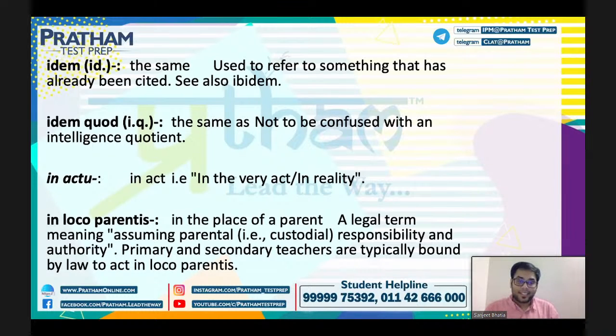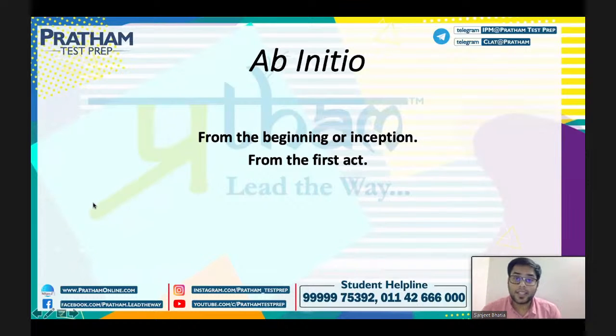Okay, now the next is in loco parentis. That means in the place of parents, a legal term which is assuming parental custodial responsibilities and authority. Okay, when a child goes to school, any child goes to school, then the teacher becomes their local guardian for that time, and they are typically bound by the law to act in loco parentis in the place of parents. Like the children are sent to the school and the teacher has to act in loco parentis. That means in the place of parents, because she has the custodial responsibilities of the students who are studying in her class, right?